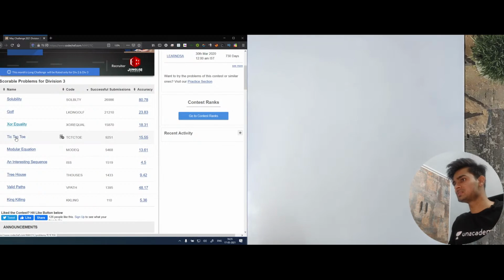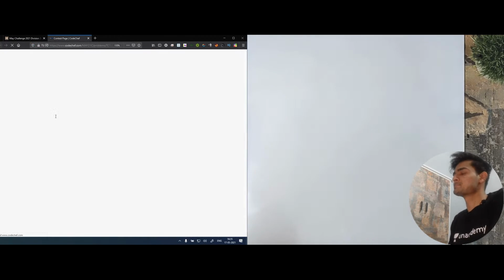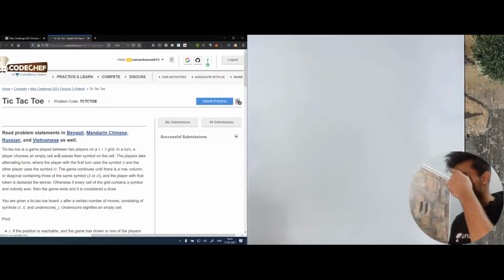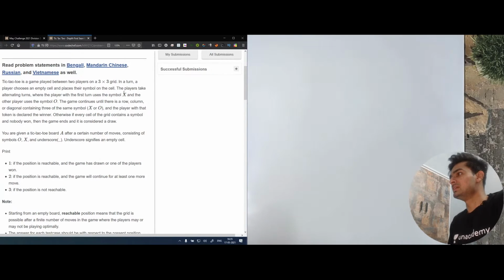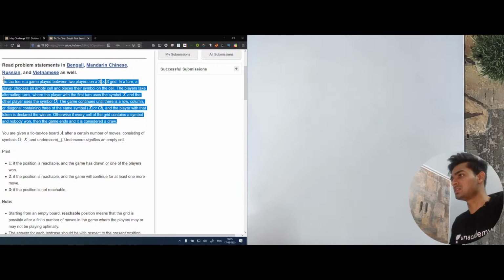The next problem is tic-tac-toe. Tic-tac-toe is a game played by two players on a 3x3 grid. In a turn, a player chooses an empty cell and places their symbol on the cell. The players take alternate turns, where the player with the first turn uses the symbol X and the other player uses the symbol O. The game continues until there is a winner or a draw. This is the standard definition of tic-tac-toe.